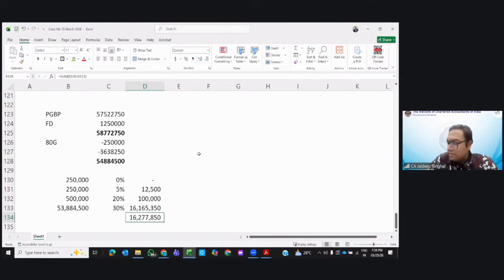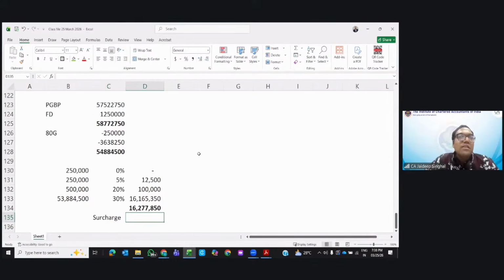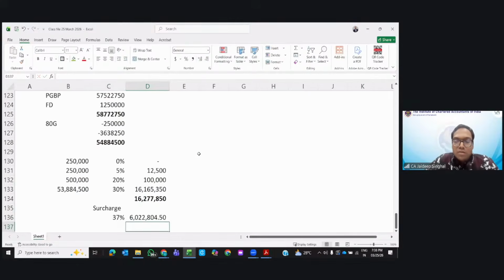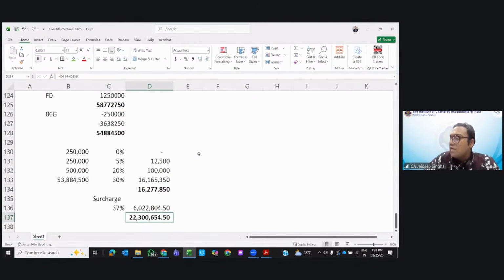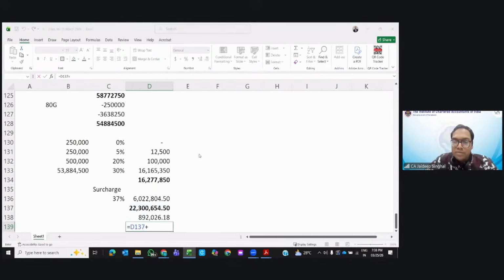One crore 62 lakhs. We will add surcharge. What is the surcharge rate that will be applicable in the old scheme? It is more than 5 crore. Yes, correct, Navneet. 37%. We will add it. Right? Then the next would be cess. The total will be this much.